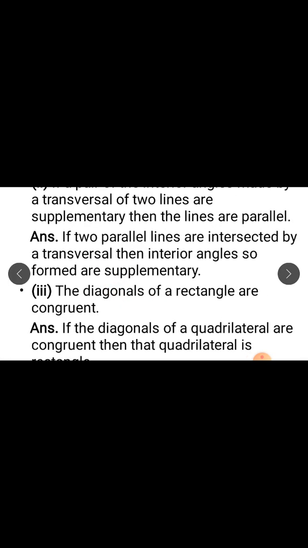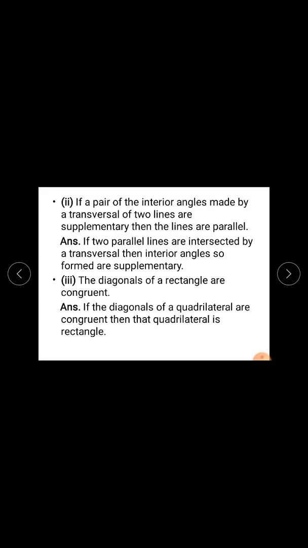Second sub question. If a pair of the interior angles made by a transversal of two lines are supplementary, then the lines are parallel. So again interchange antecedent and consequent.